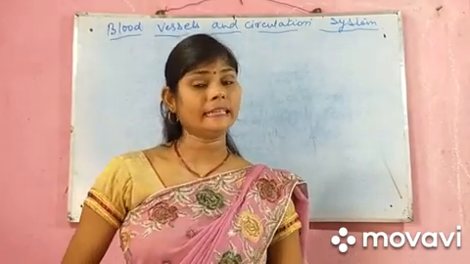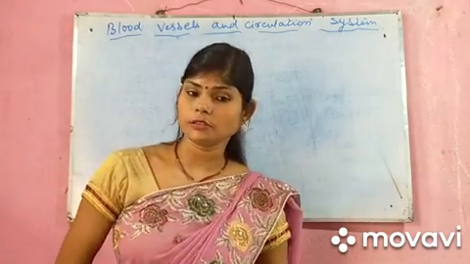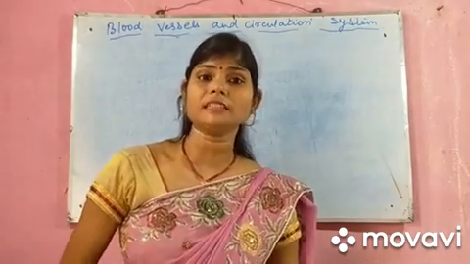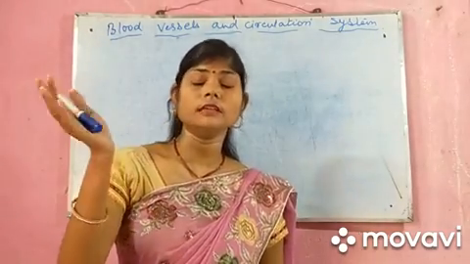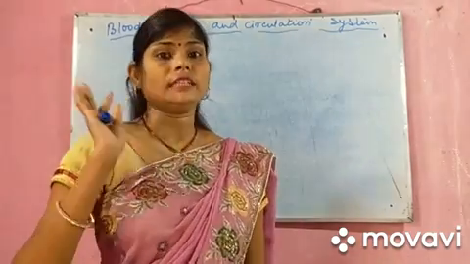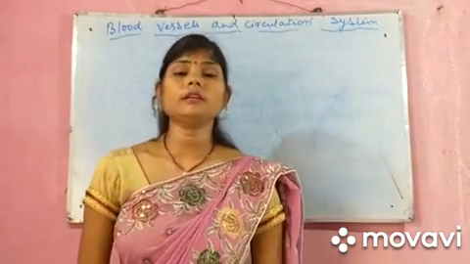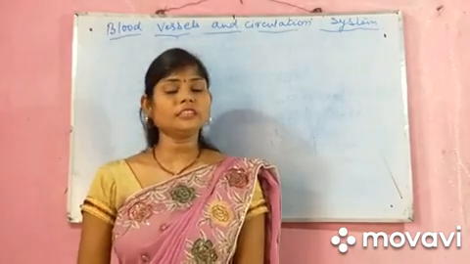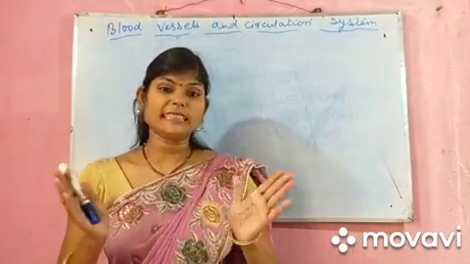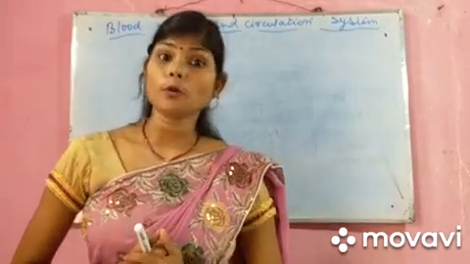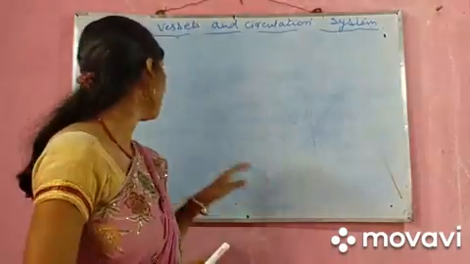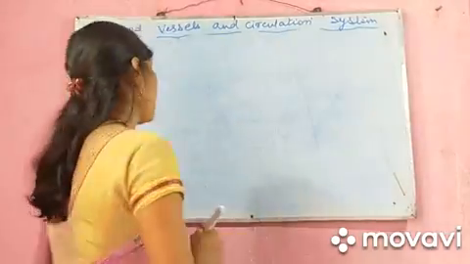Under his guidance he started to do further experiments and research in his studies. What did he do? He used to dissect. Dissect means he did dissections of dead bodies of human beings and dead bodies of animals. William Harvey.